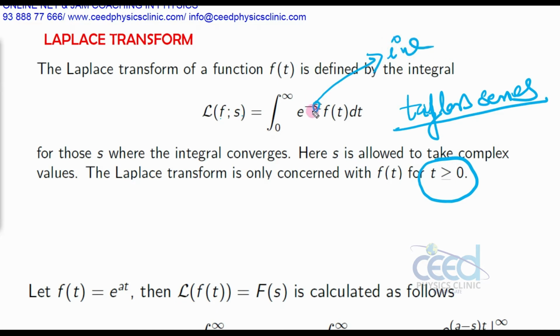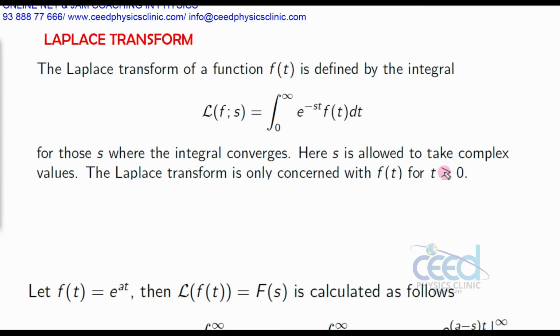This s may be a complex or real value, and t is always greater than 0. So integral 0 to infinity e raised to minus st f of t dt is the general expression for this Laplace transform.